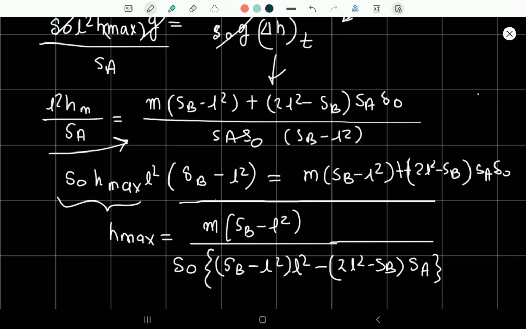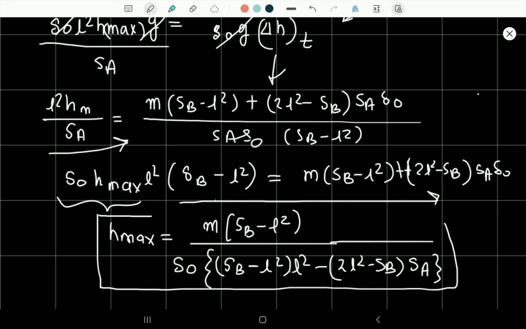Now putting the h max terms together we will get the value of height, but it's not matching with the answer given in the book. So if I have done anything wrong or any wrong analysis has been done, please do comment in the comment box.